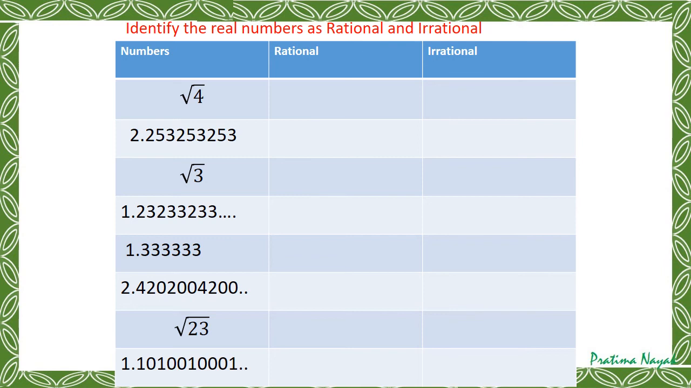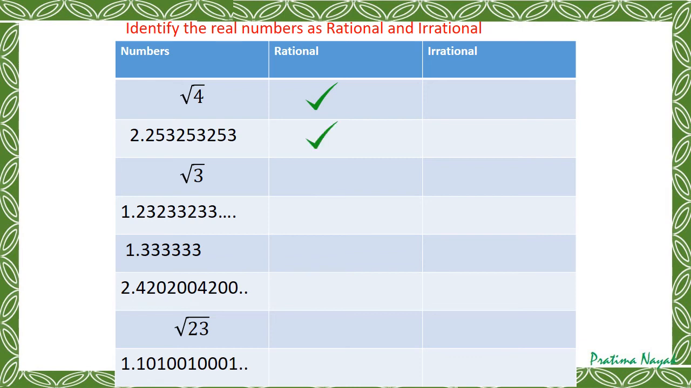Square root of 4 is 2. So 2 is a rational number. Let us put a tick mark. Next is 2.253253... See, it is non-terminating, but it is repeating. What is repeating? It is 253, 253, 253. So it is non-terminating but repeating, so it is again a rational number.